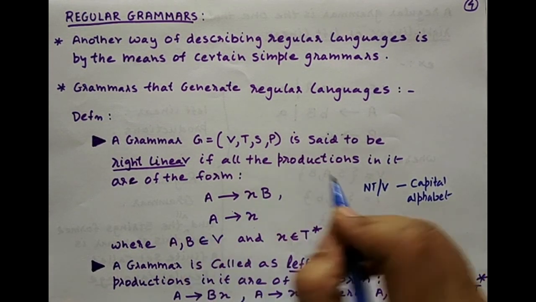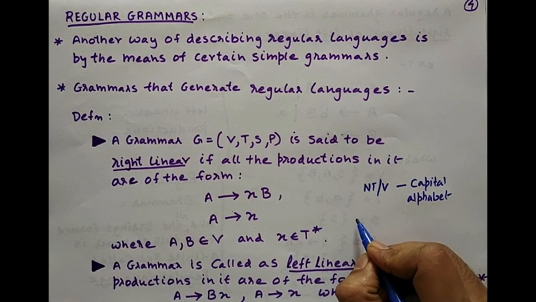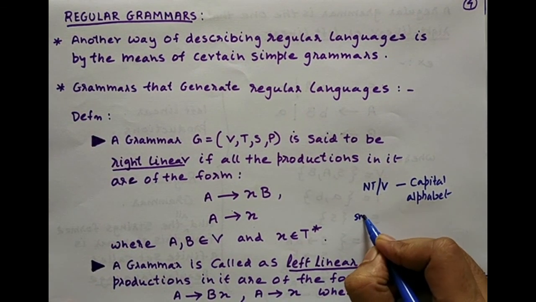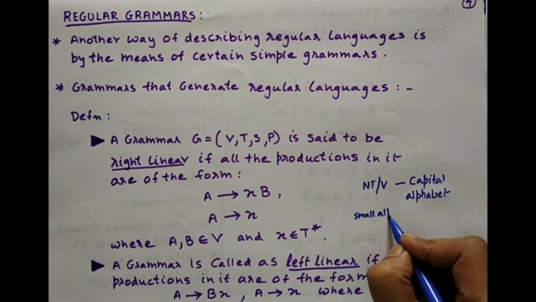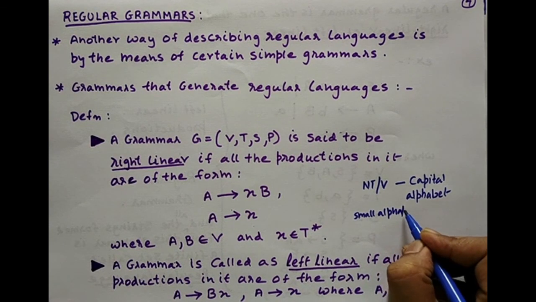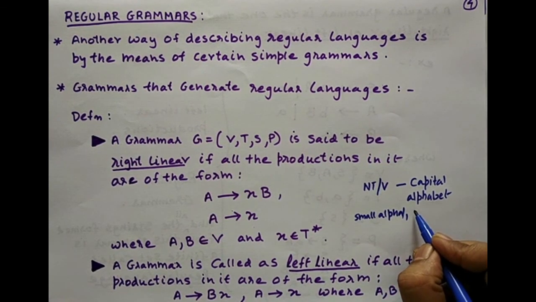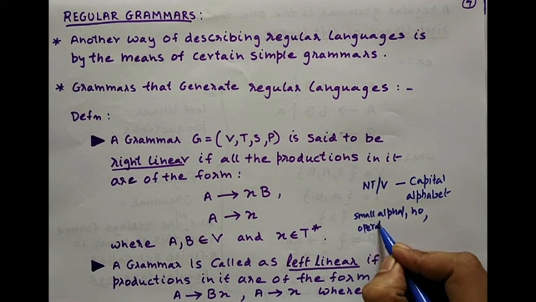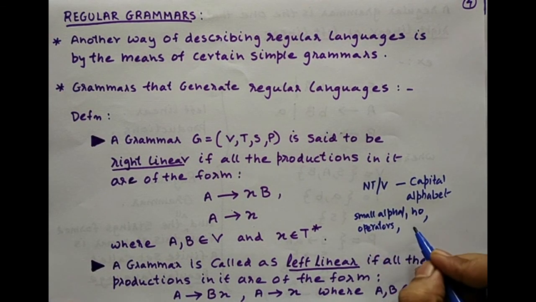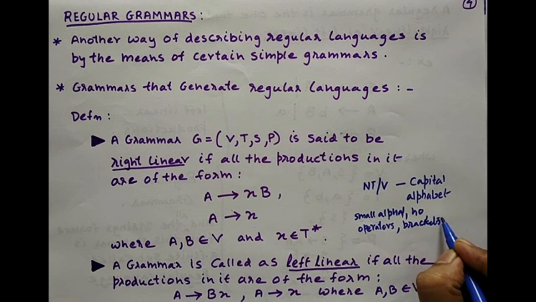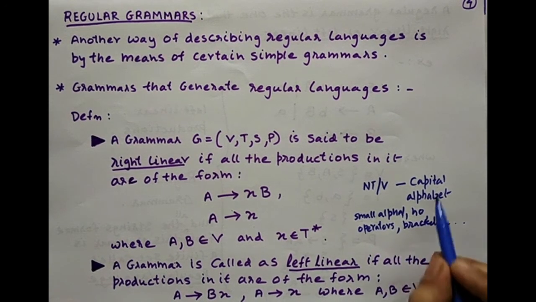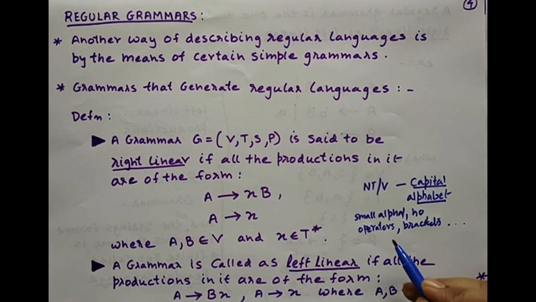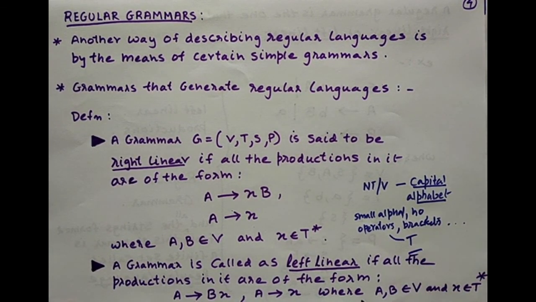Any term written as a small alphabet, or a number, or an operator, or something like brackets, and so on, anything apart from a capital alphabet, is always treated as a terminal.